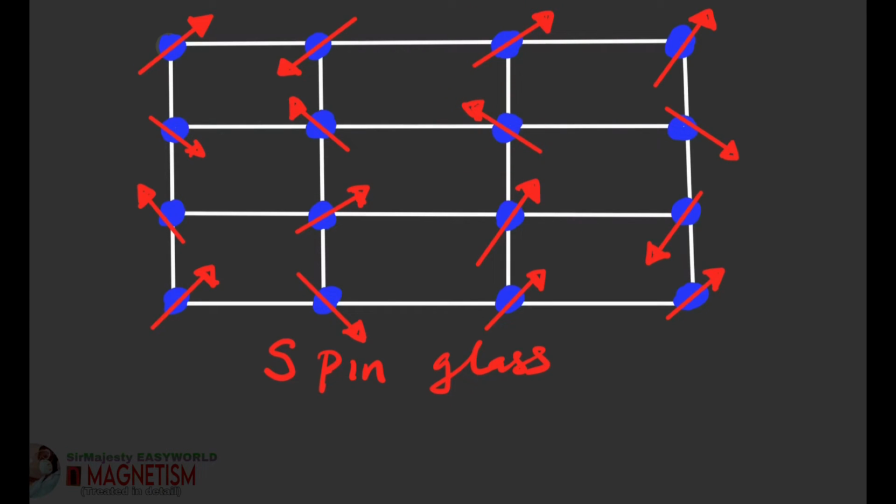And this type is found in some metal alloys that have a small amount of magnetic metal, about 0.1% to 10% of magnetic metal, and the other part is the non-magnetic metal, like in the situation of mixing gold and iron.